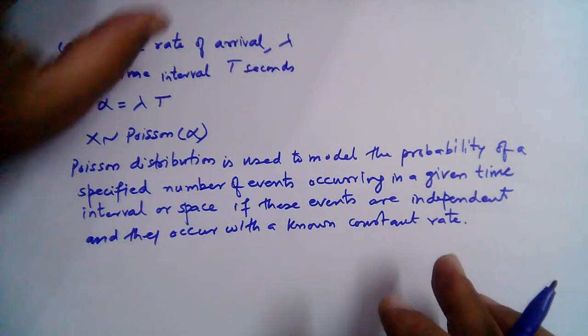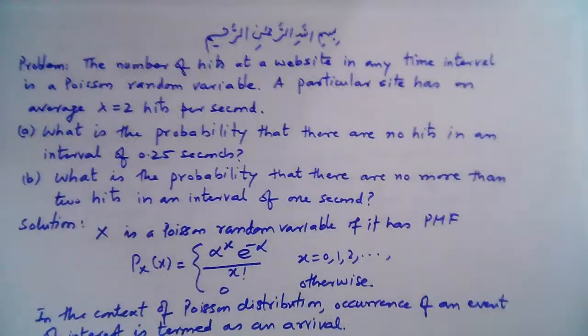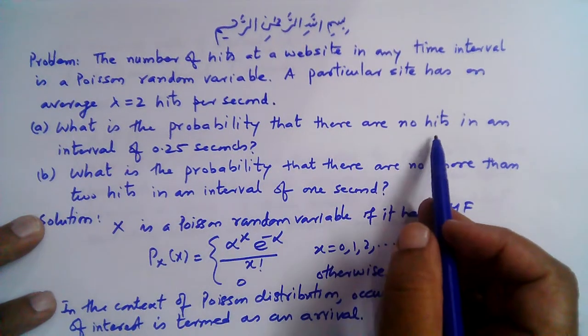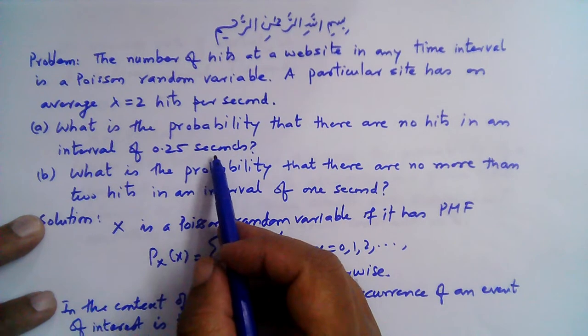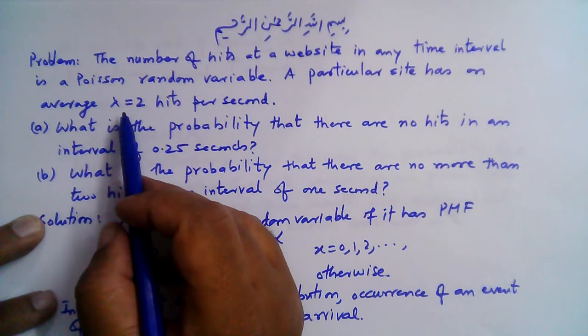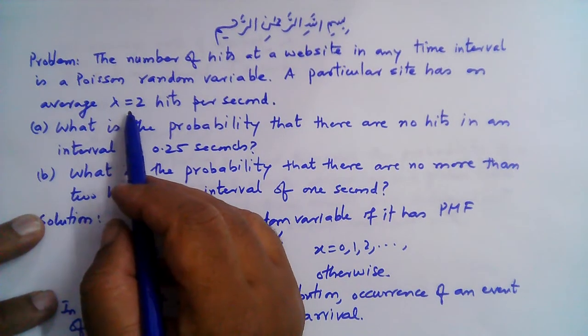Let's now get back to our given problem. We are to find the probability that there are no hits in an interval of 0.25 seconds. The time interval t is specified as 0.25 seconds and lambda, the rate of arrival, is given as 2 hits per second.